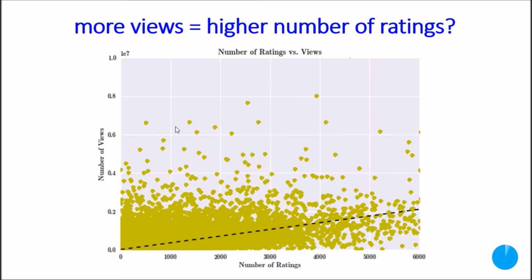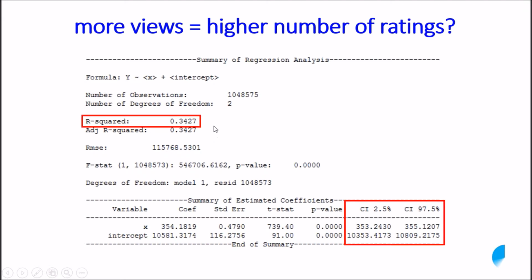One more thing that we are trying to see is whether more views equal a higher number of ratings. So we found a little bit of correlation over here, as you can see from the fit line, and the correlation coefficient is around 0.34. So it's not very definitive, but yes, there is some correlation between more views and a higher number of ratings.